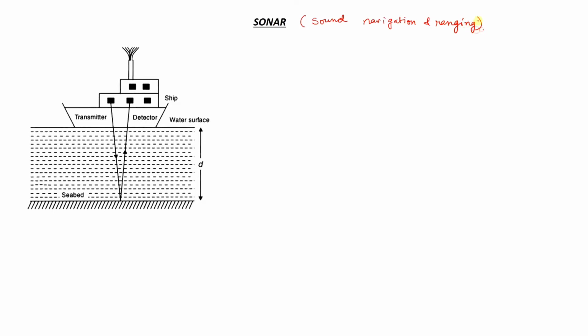In sonar there is a transmitter and there is a receiver. Transmitter and receiver are both placed side by side, which means there is no more distance between them. You just know that in sonar ultrasonic sound waves are used. In this case, an ultrasonic sound wave is sent inside the water to detect the obstacle.